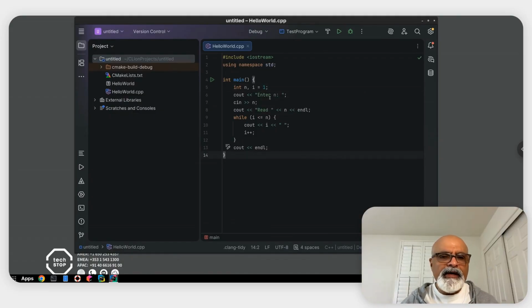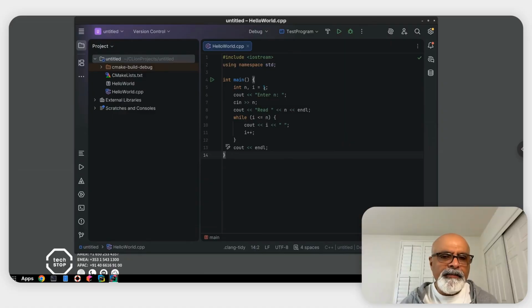Then we have a prompt. We enter n, and then we capture it, and then we print it out to make sure that we have actually read it correctly. Then you have the while loop. Here, in every iteration, we are auto incrementing i. We're checking that i continues to stay less than or equal to n, and then we print i.